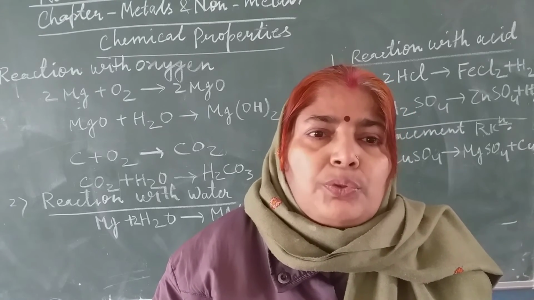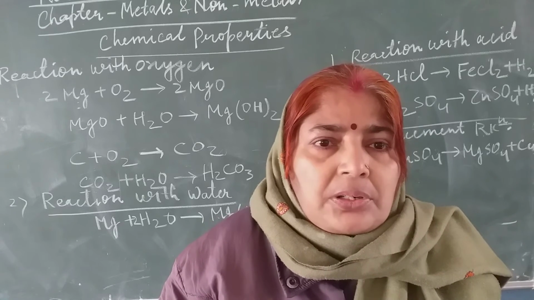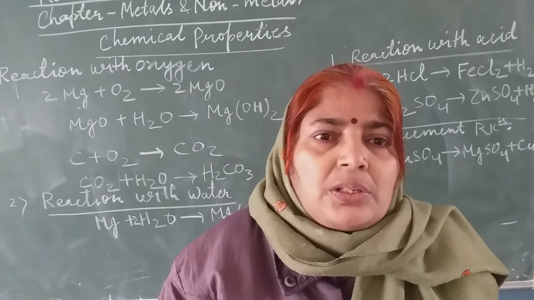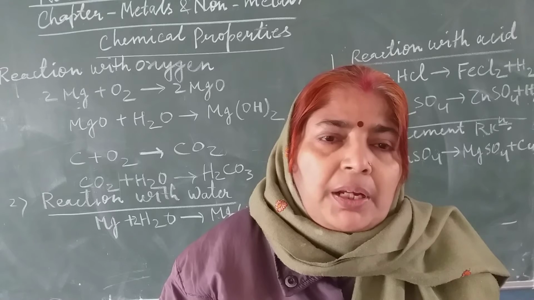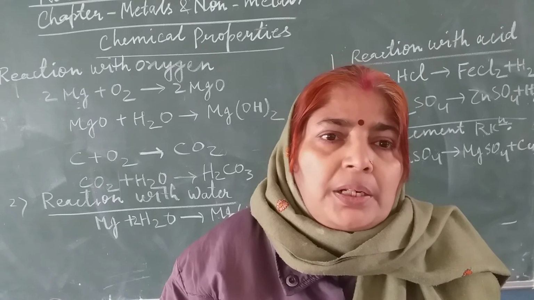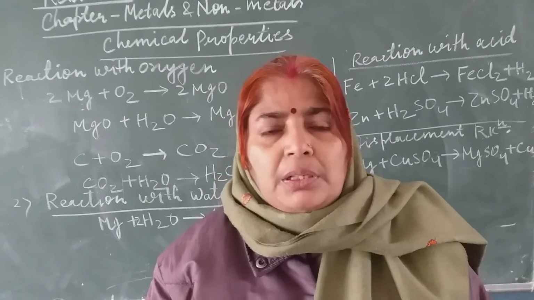Like if you see iron, iron is a metal, and if you see stainless steel, it is an alloy. It is a mixture of iron, chromium and nickel, and iron may be rusted when it is exposed to humid air, but stainless steel is not rusted, it is corrosion resistant.